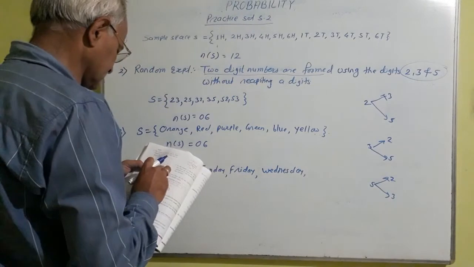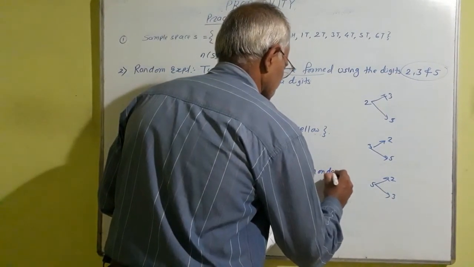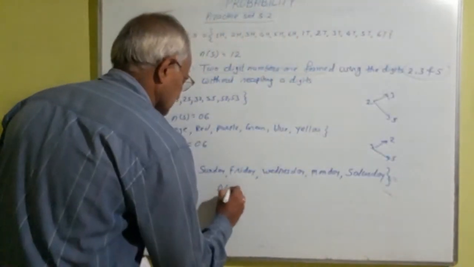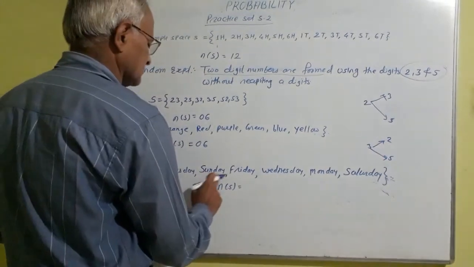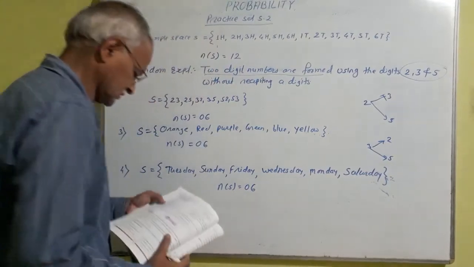Then 25 it is on Monday. And then 30 it is on Saturday. Curly bracket complete. And here n of S is equal to 1, 2, 3, 4, 5 and 6. n of S is equal to 6.